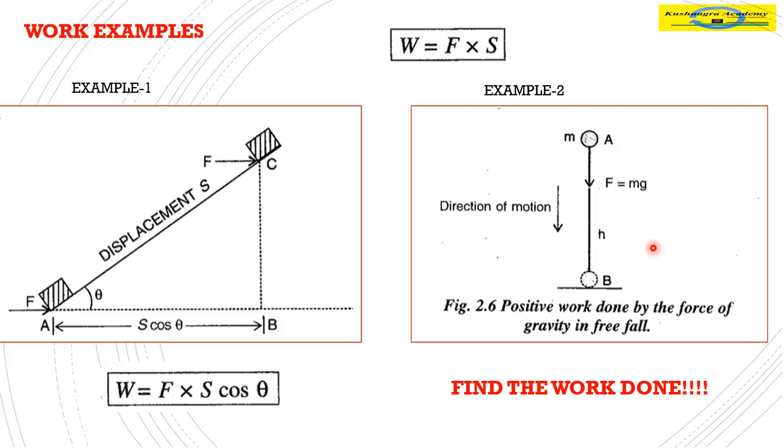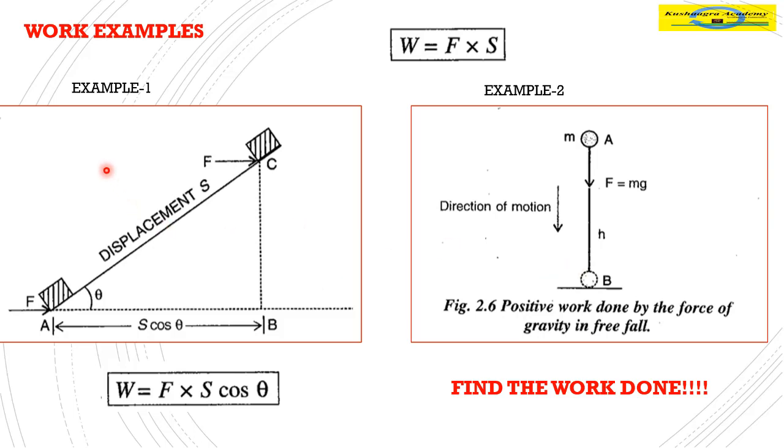So a ball displaces from A to B under the force of mg, and the displacement is h. So by our definition, what will be the work done in this scenario? Force into displacement. What is force? Force is in the downward direction, mg. And what is the displacement? Displacement is also in the downward direction, that means negative y direction. Force is also in the negative y direction. Direction of motion is also in the negative y direction. So both are in the same direction. Hence, work done in this scenario will be mg, force, into displacement, that is h. So work done will be mgh.